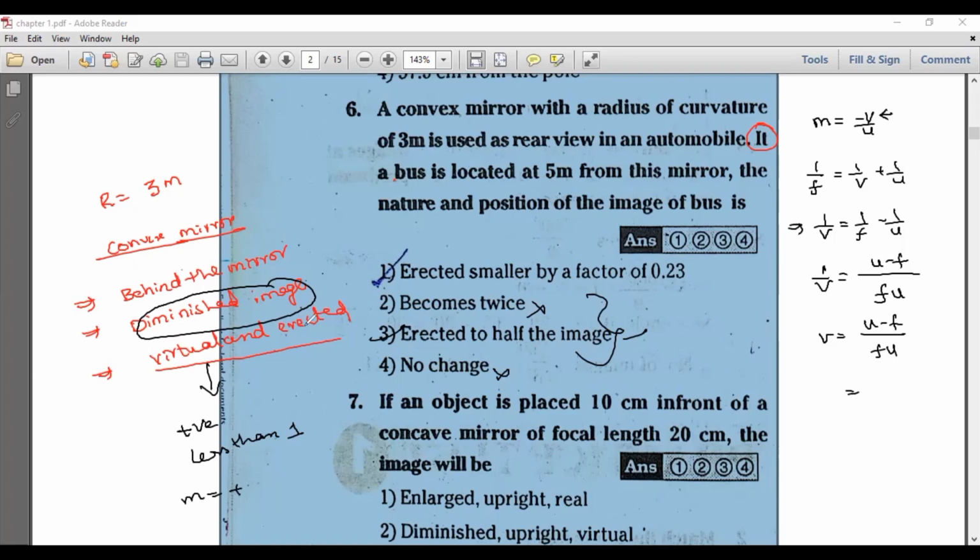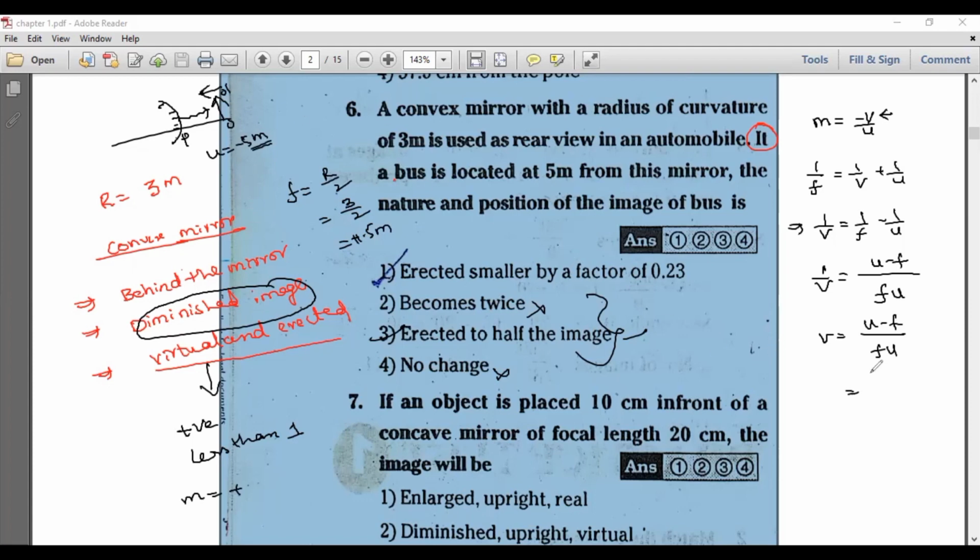So from this, and here also you need to apply the sign conventions, my dear friends. F is equal to R by 2, and the R value is 3, so 3 by 2 is nothing but 1.5. It will be plus, and it is a convex mirror. Let us say the position of the object is here. Since the position of the object lies outside the mirror, it is against the incident ray, so you should get minus 5 meters, and F is plus 1.5 meters.